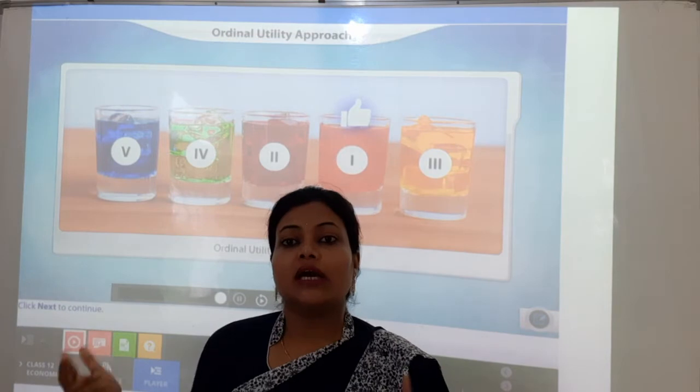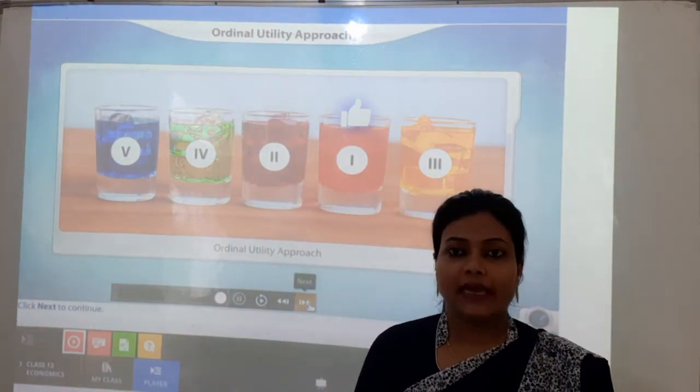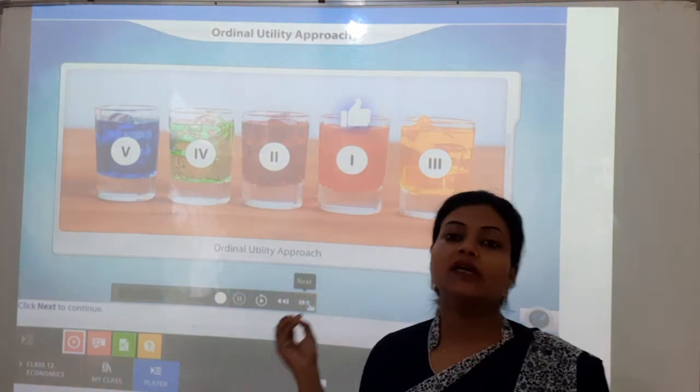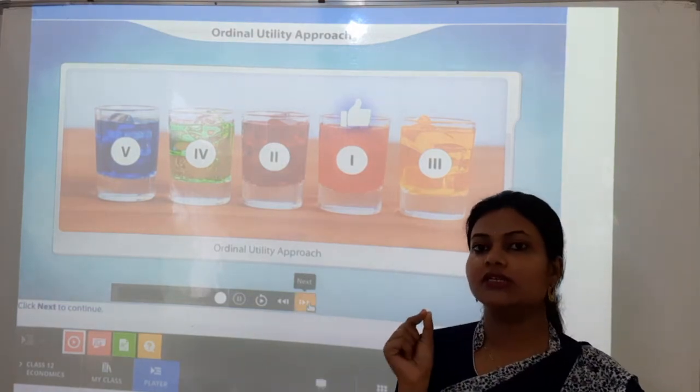It will be compared to each other, but that cannot be expressed in numbers, whereas the cardinal utility approach says that the satisfaction level can be measured in numbers. So this is only the basic key difference.